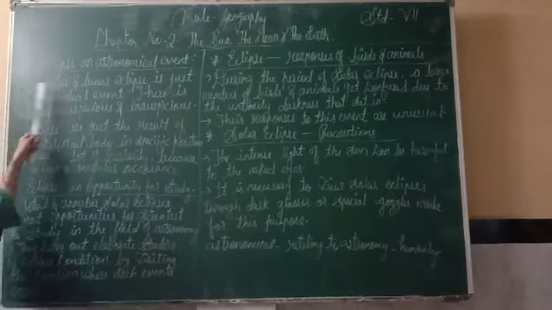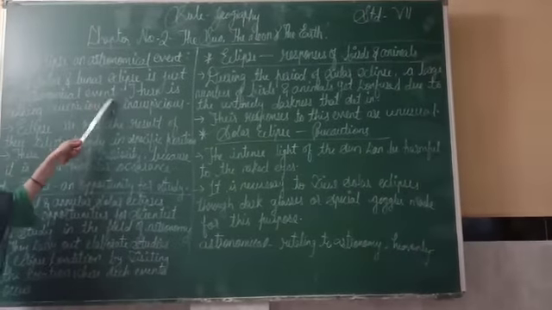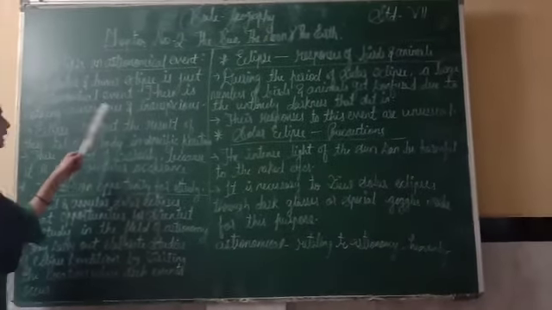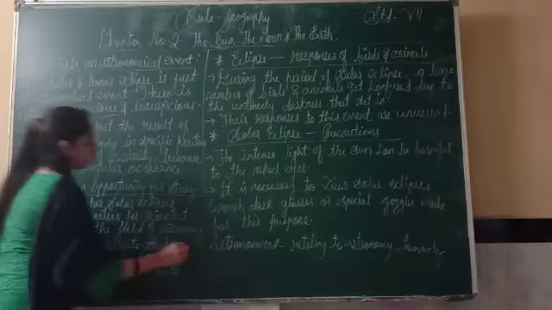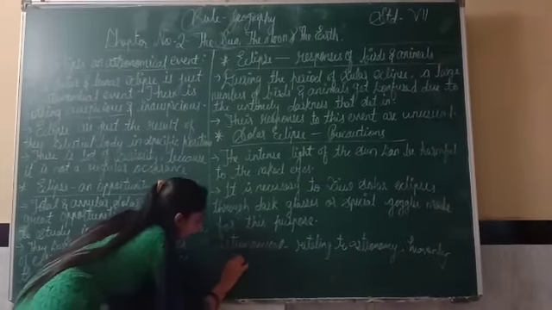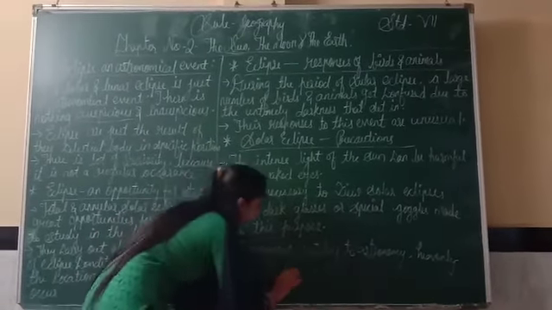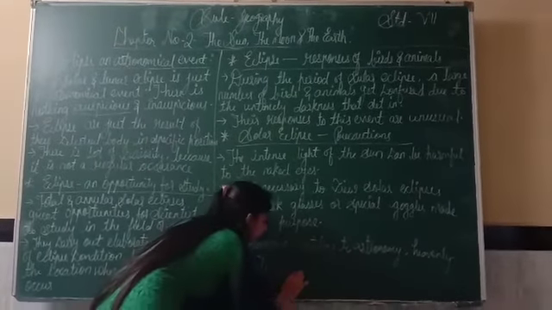Now see, a solar and lunar eclipse is just an astronomical event. This is just an event. There is nothing auspicious and inauspicious. Auspicious meaning fortunate. The meaning of auspicious is fortunate, and the meaning of inauspicious is unfortunate.